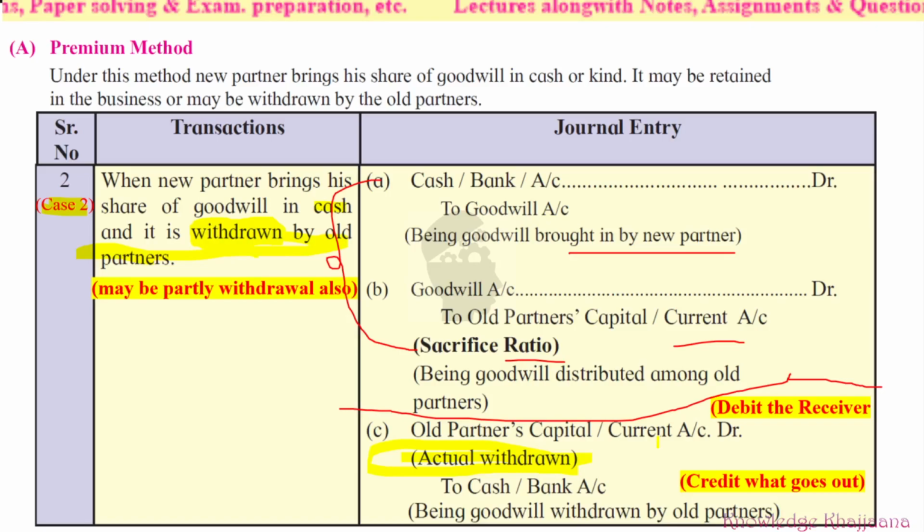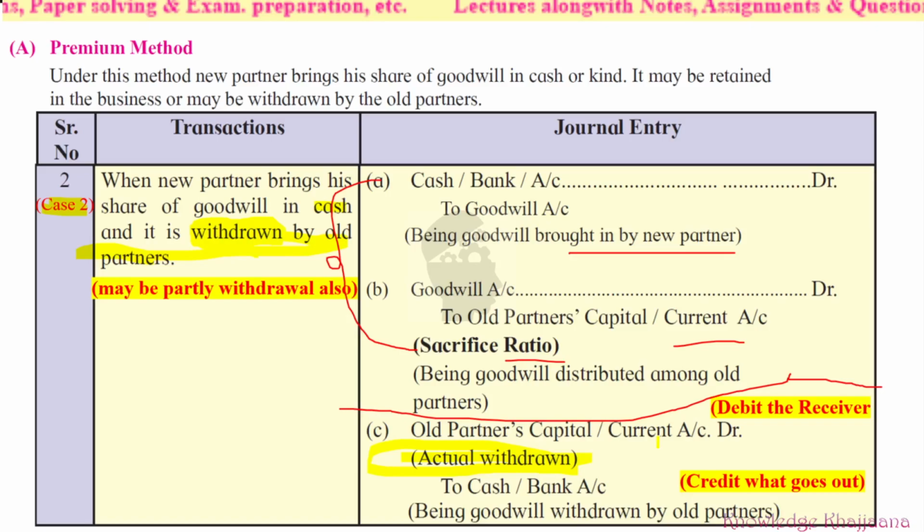From where are they withdrawing? They are withdrawing from cash or bank, because when the new partner brought the goodwill, we assume it was deposited in the bank, or kept as it is in cash. If they deposit immediately in the bank, the partners may withdraw from the bank. If the cash is kept in the form of cash, they can withdraw from cash. But the concept is they are withdrawing. So what is the journal entry?